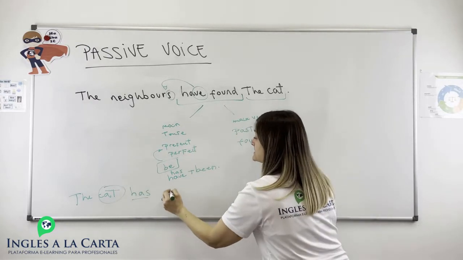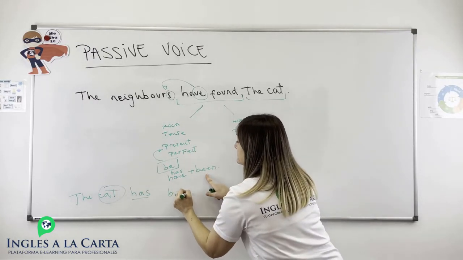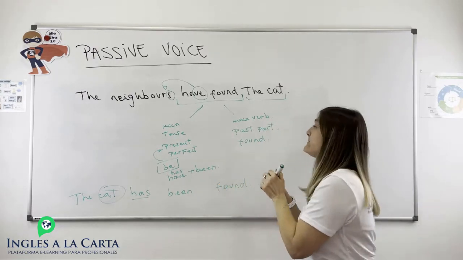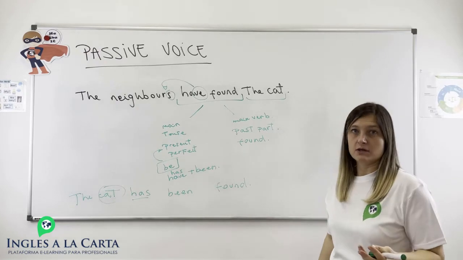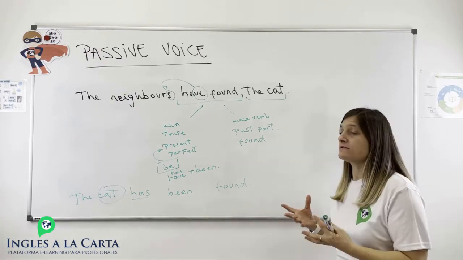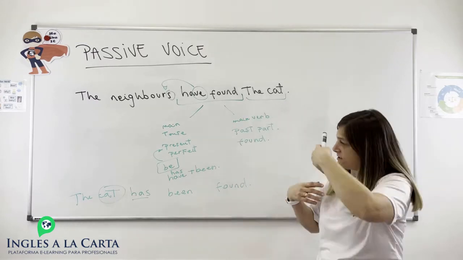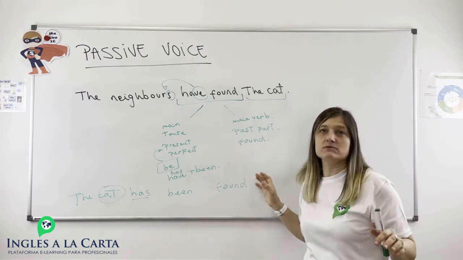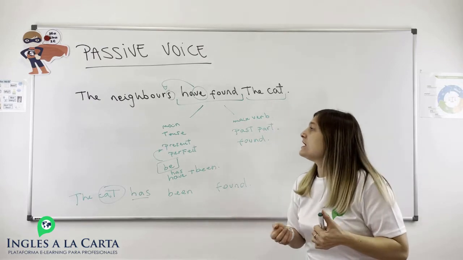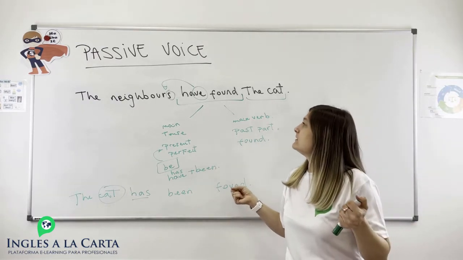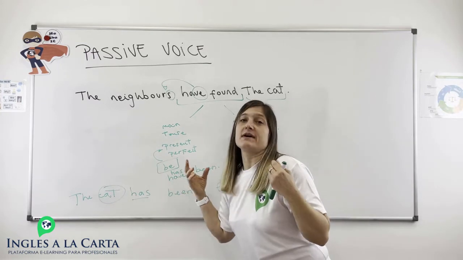The cat has been found, and we can say by the neighbors or not. In this case, we are interested in the cat because we have the cat at home again because it was lost and it has been found. And the person who found the cat is not interesting. We are interested in the cat.